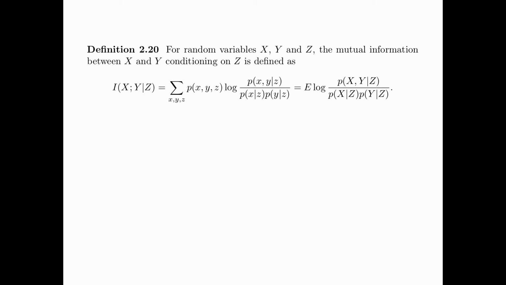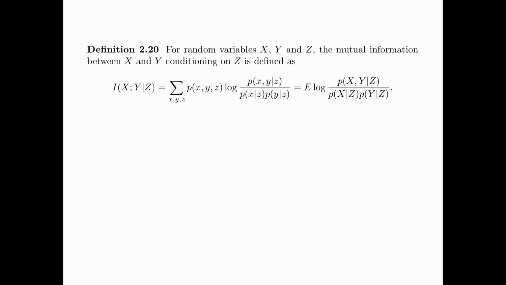Next, we define conditional mutual information. For random variables X, Y, and Z, the mutual information between X and Y, conditioning on Z, is defined as I(X;Y|Z) equals the sum over all x, y, and z of p(x,y,z) log of p(x,y|z) divided by p(x|z) p(y|z).